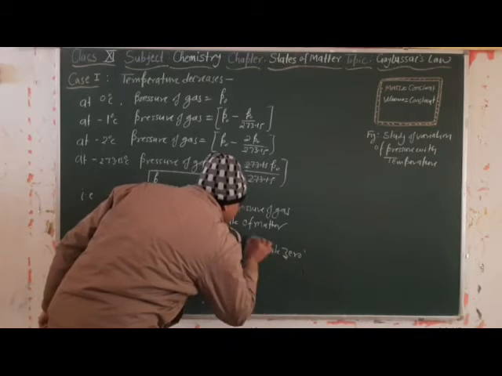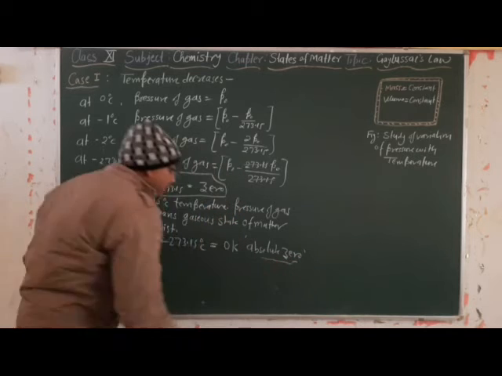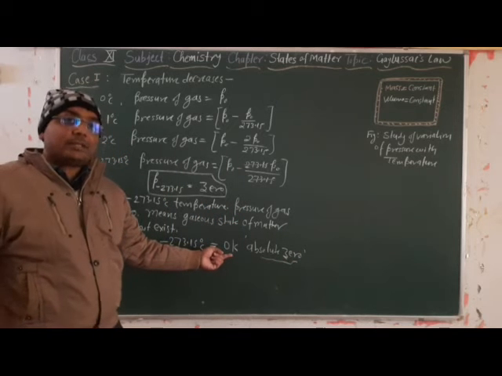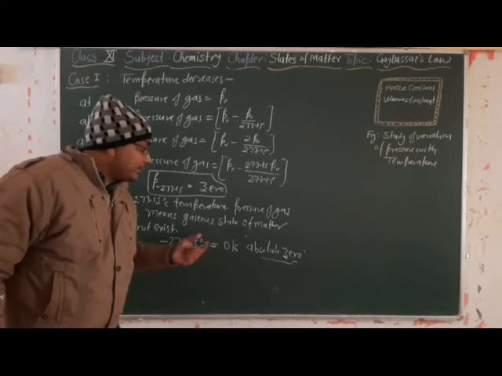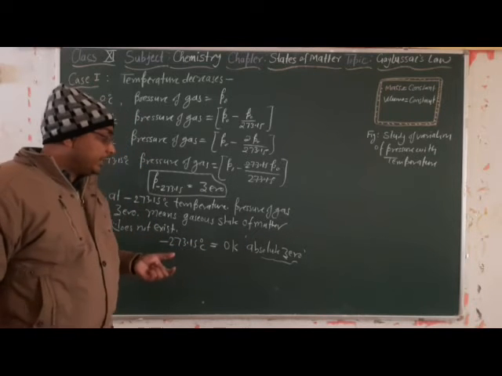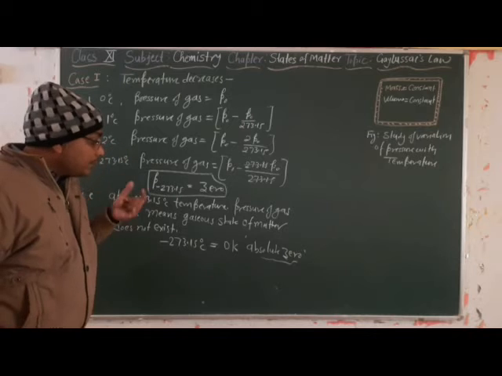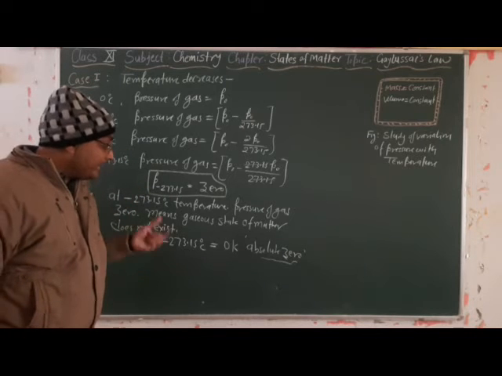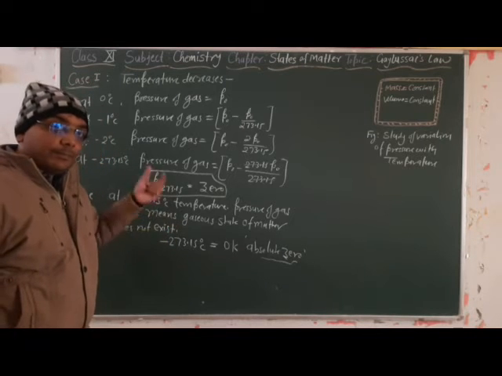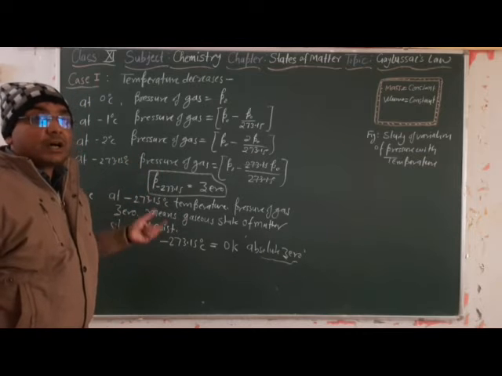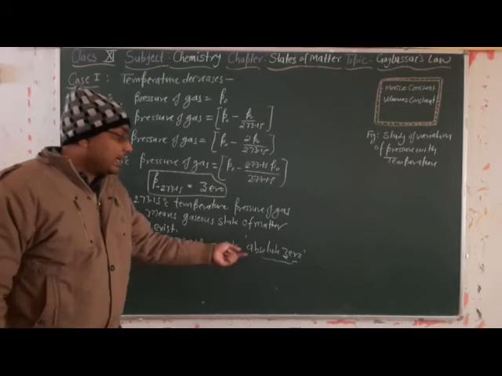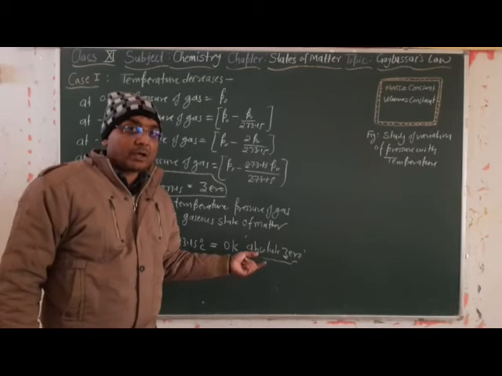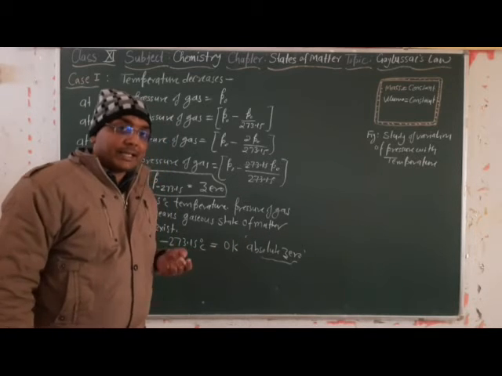Absolute zero is the temperature that we express in Kelvin. How do we define absolute zero? It is the value of the temperature at which the volume and pressure of the gas become zero. That we call absolute zero or 0 degree Kelvin.